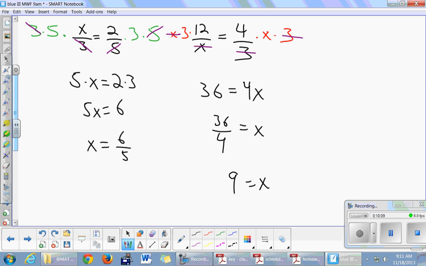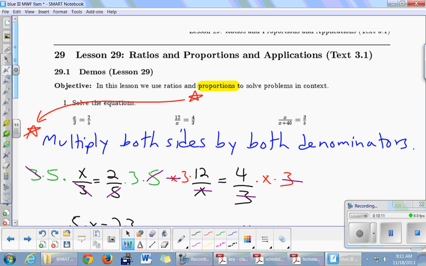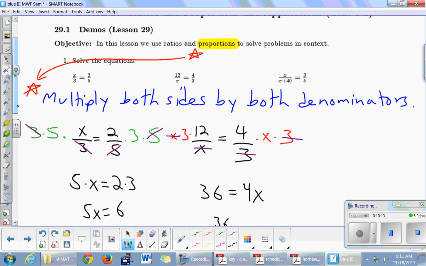Okay, let's try the last one. X over x plus 40 equals 3 over 5. All right, so this one is more complicated. It's got the x in two different places, plus that denominator, x plus 40, is more complicated. But the blue phrase is not going to lead you wrong, so let's try it one more time. I'll copy the original. And then we'll multiply both sides by both denominators.